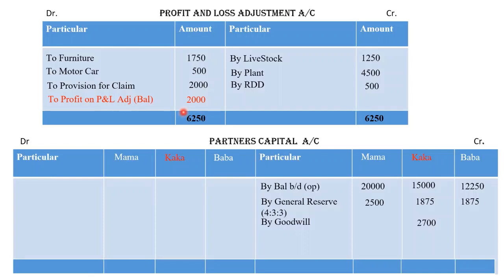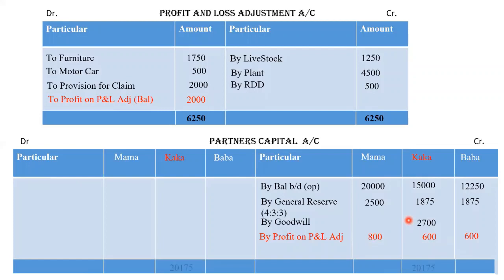Now what we have to do, the profit of the P&L adjustment account will be divided among all the three partners in their old profit sharing ratio, that is 4:3:3. Let's see, we have divided the profit, the amounts are 800, 600 and 600. Next, now we have to close the partners' capital accounts. So let's start with Kaka. We will first say bye to Kaka. We will close his account first and then we will close the remaining partners' capital accounts.